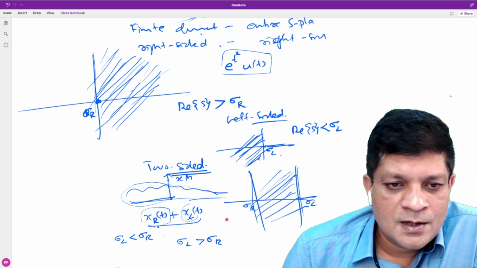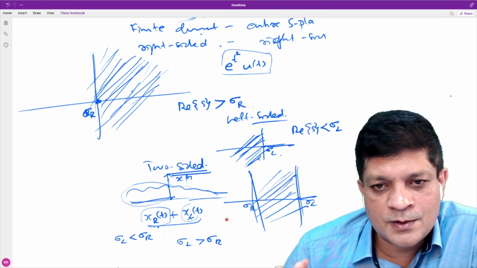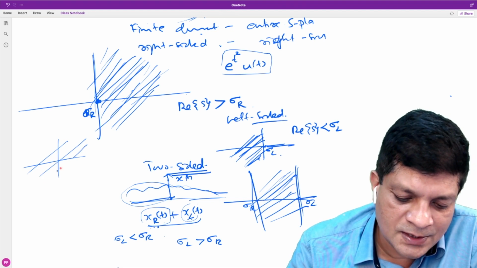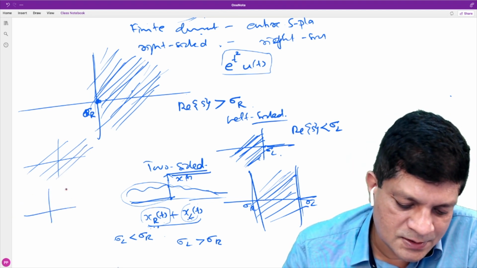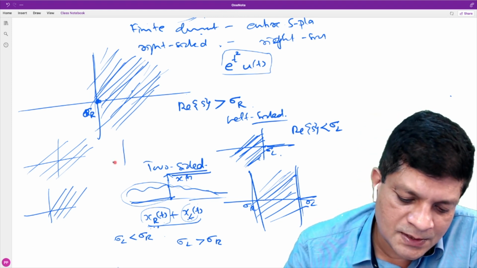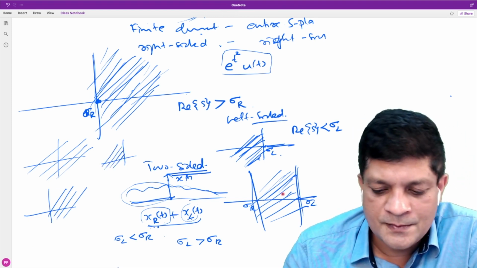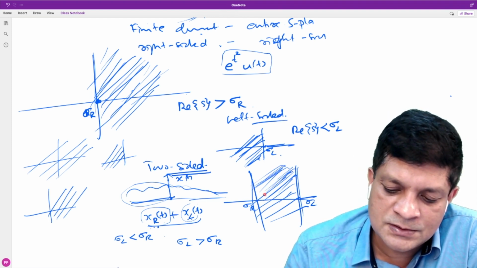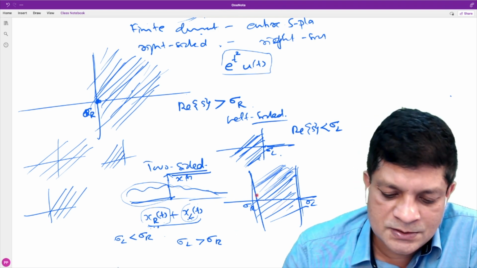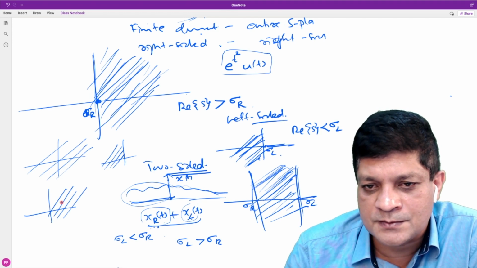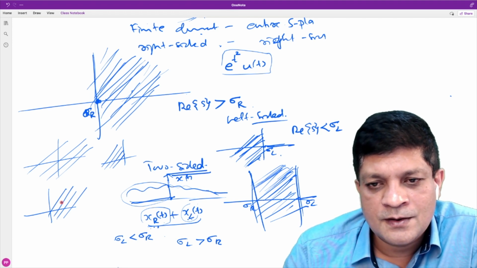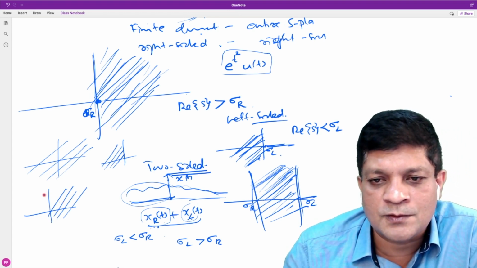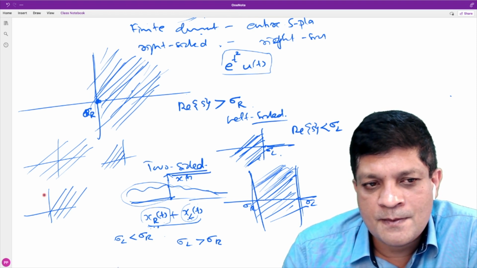So we have discussed 4 different types of signals. One is a finite duration signal, ROC is the entire s-plane. Right-sided signal, ROC is right-sided. Left-sided signal, ROC is left-sided. And for a two-sided signal, if the Laplace transform exists, then it is always a vertical strip. So these are the 4 possible shapes of ROCs. Take any signal x(t), if the Laplace transform exists, then the shape of the ROC will be one of these 4. Is it clear?